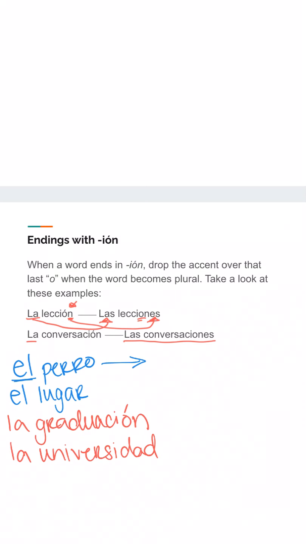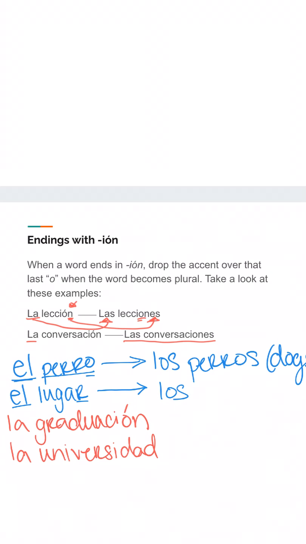Okay, so in order to make these plural, the first thing I'm going to look at, el perro, I know that singular article el is going to become los. Then perro, ending in a vowel, so all I need to do is simply add S. Los perros, which means the dogs or just dogs. Next, I have el lugar. Again, right, I know I'm going to change that definite article from el to los, and then the word lugar. It's ending in that consonant, and that means I am going to be adding ES on the end. Los lugares, or places.